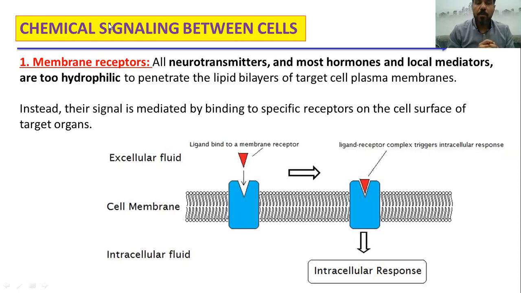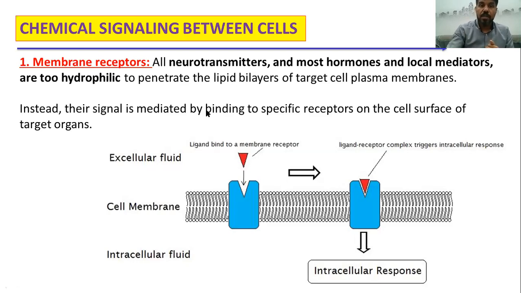So one important mechanism, as I mentioned previously, by which cells communicate with each other is by releasing a specific neurotransmitter or hormone, and these chemicals bind to a specific receptor, because most neurotransmitters, hormones, and even local mediators are too hydrophilic, so they cannot penetrate the lipid bilayer of the cell membrane.